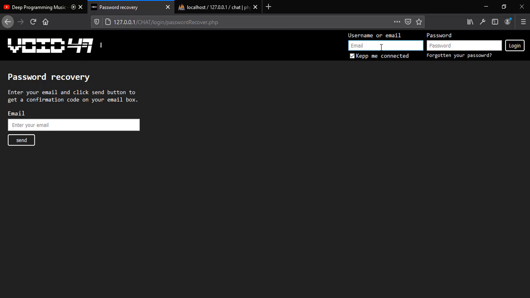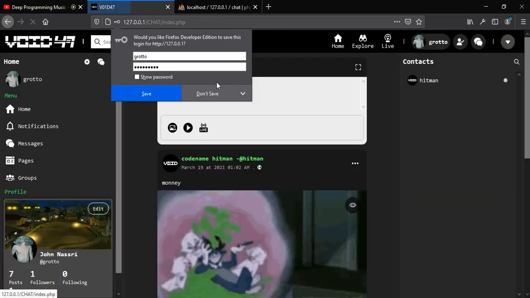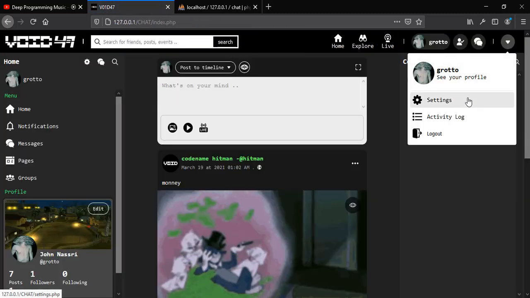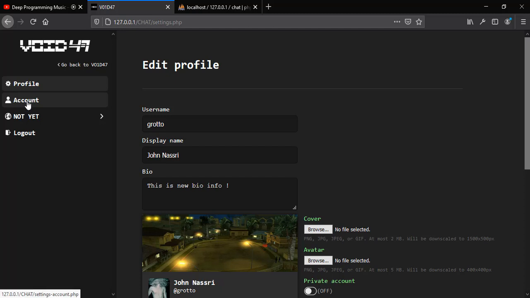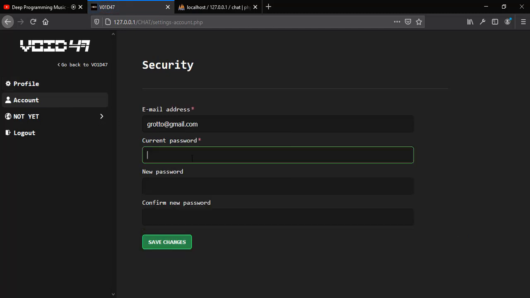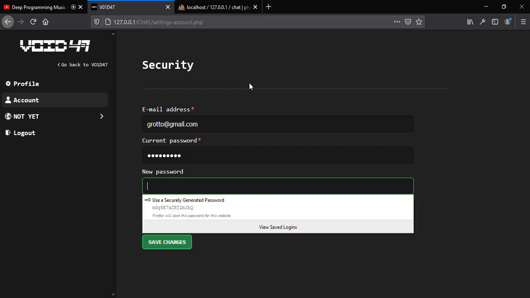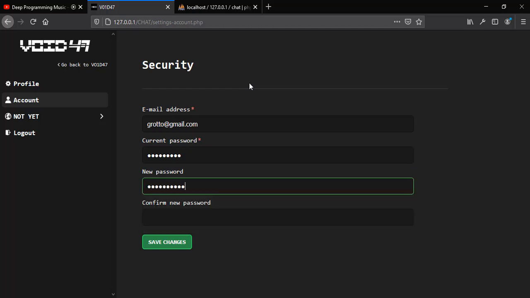Now let's see how the user can change the password. Let's log in. Let's go to settings, and then to the account, and as you can see, we need to provide the current password. Now let's enter a new password.